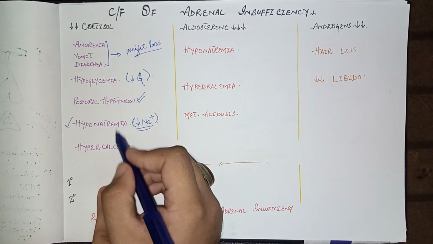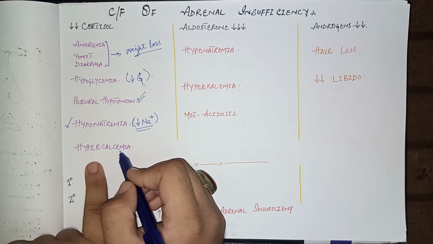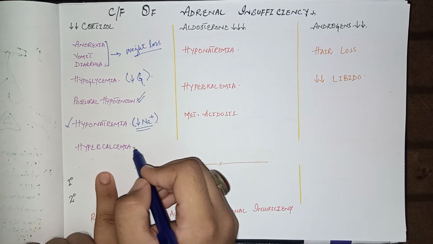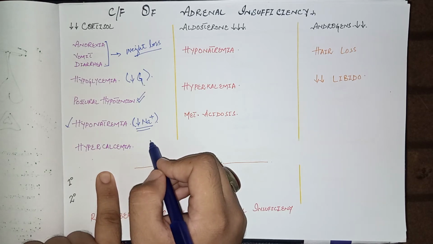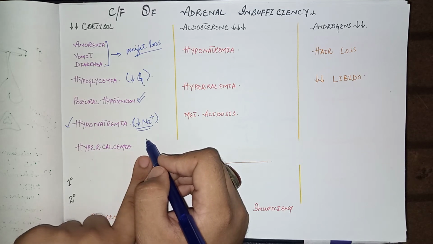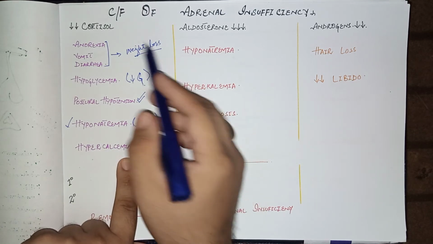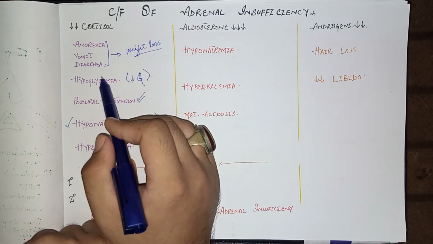And the last feature of reduced cortisol is hypercalcemia. Hypercalcemia occurs because of decreased excretion from the kidneys, as well as shifting of calcium from bones into the extracellular fluid. So these are the features of reduced cortisol, or cortisol insufficiency.